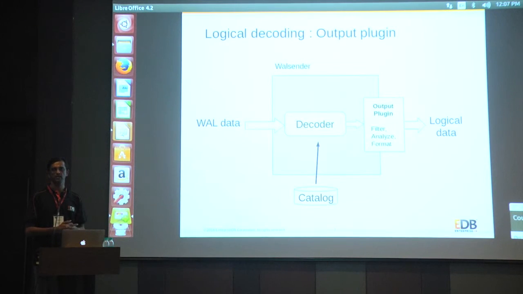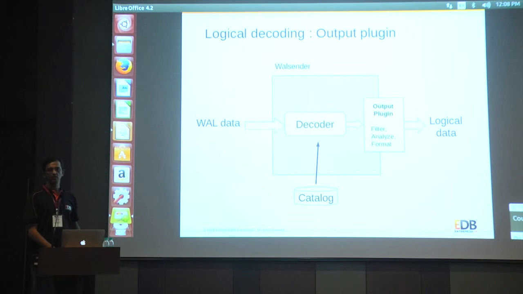it spawns a walsender process, which is just like another backend process which serves only these replication commands as against the SQL commands. So the decoder runs in the walsender process, and what it wants to do is not restrict the output data format. Okay, so the idea here is,